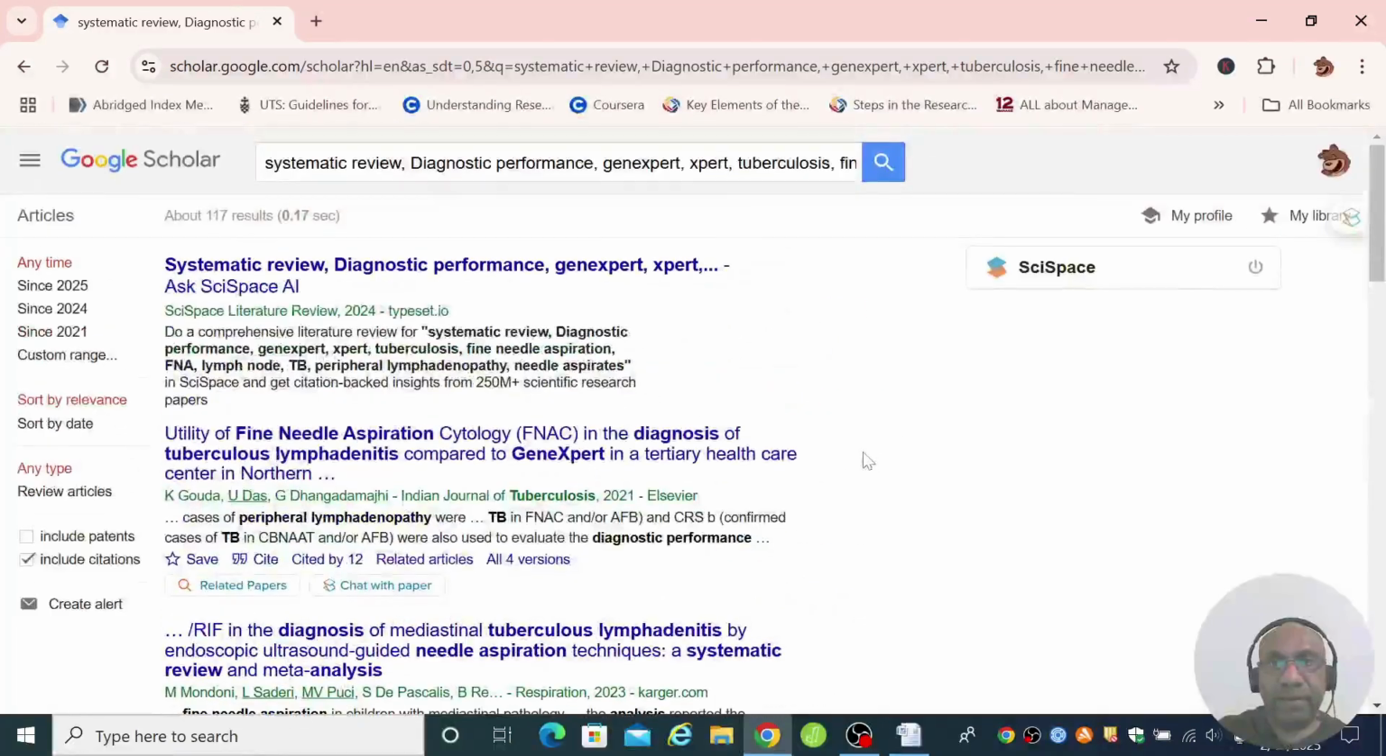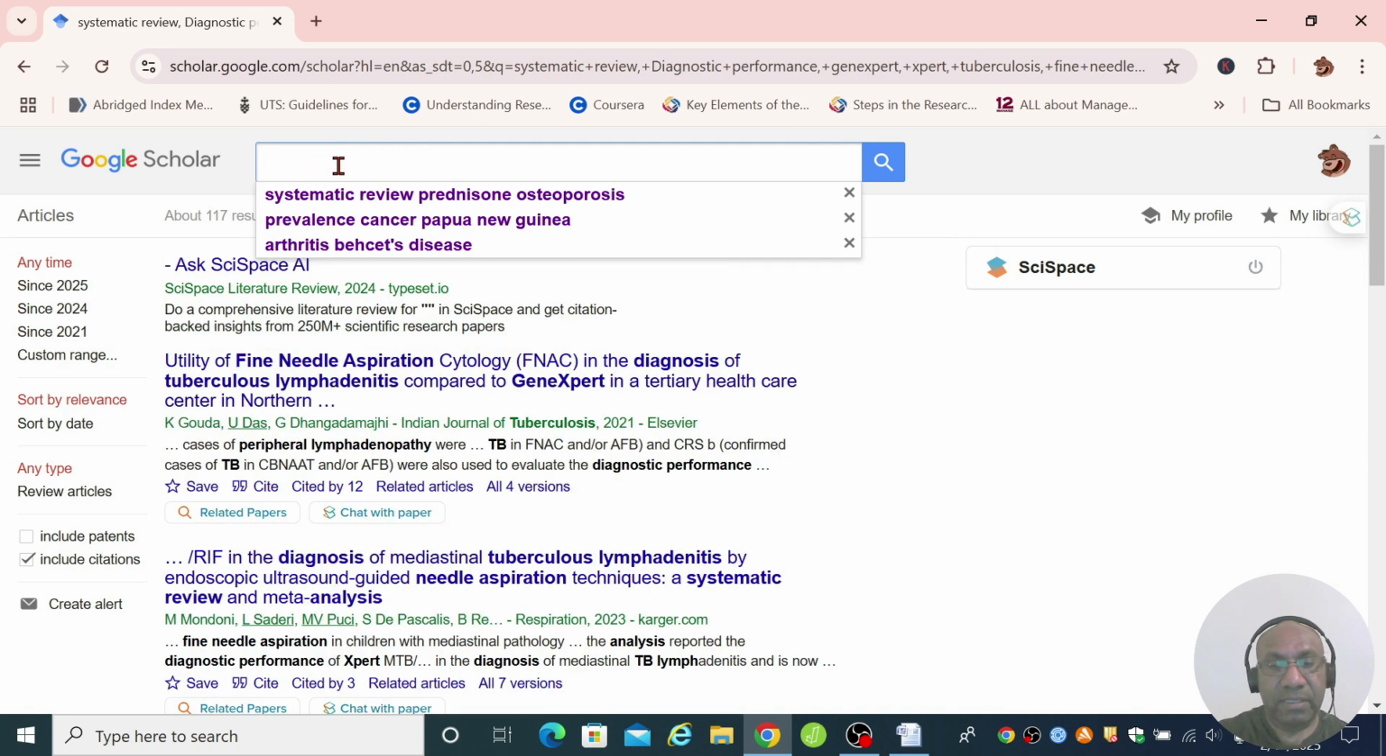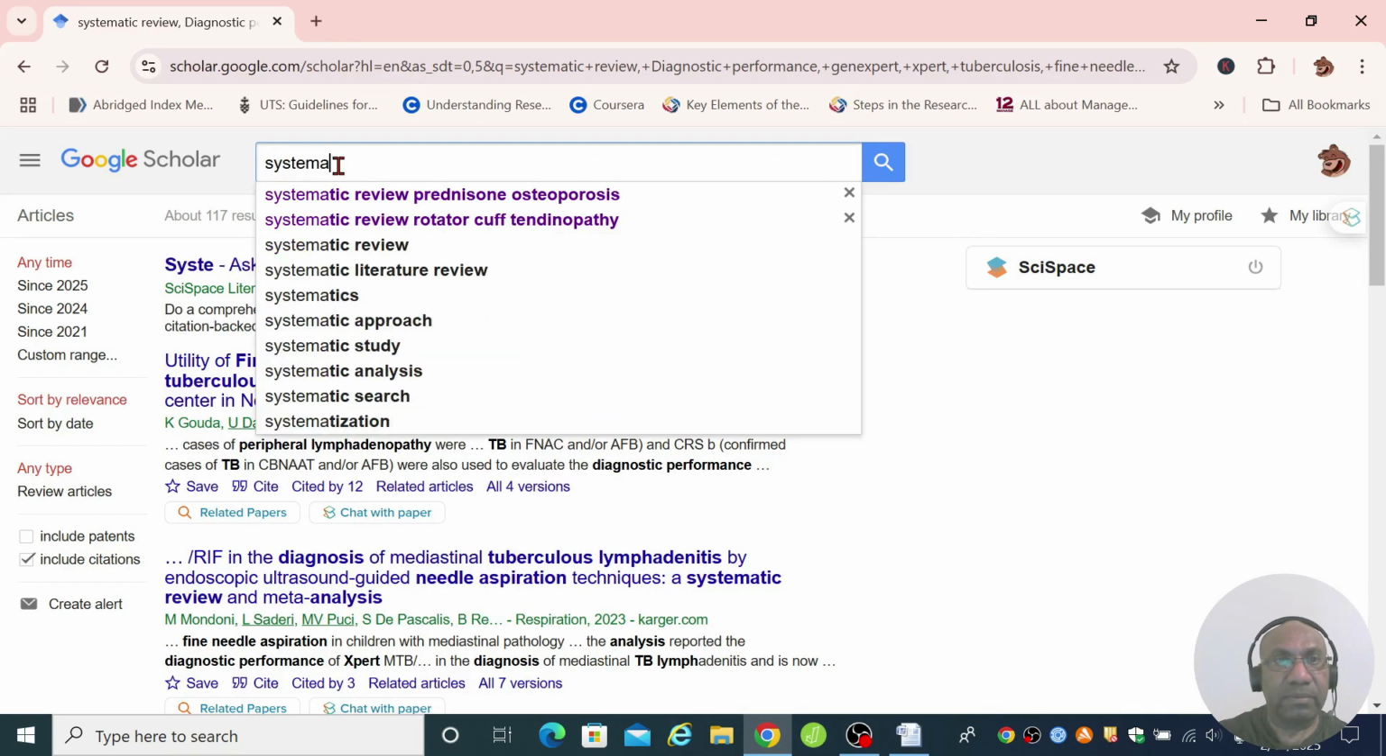So this is what I'm doing. It looks like I'm not getting any good hits or good systematic reviews. So I'm going to delete all of that. I think it's probably too many keywords. So I'm going to try something more simple.